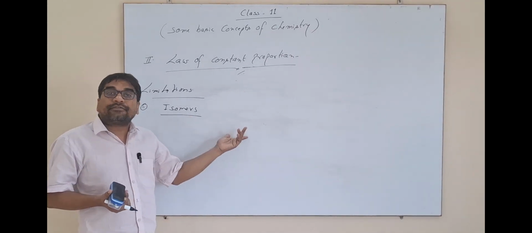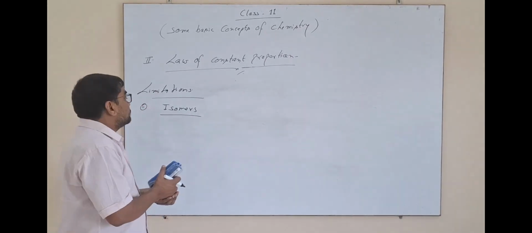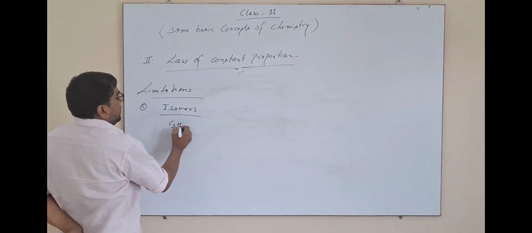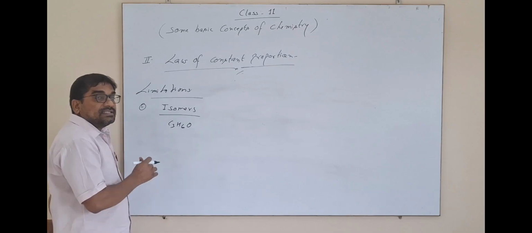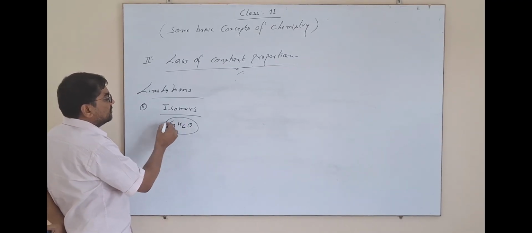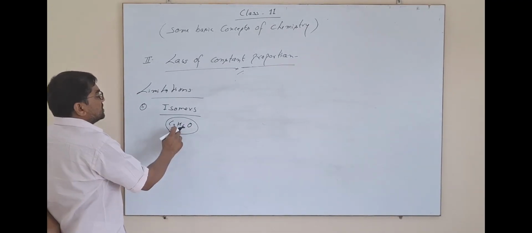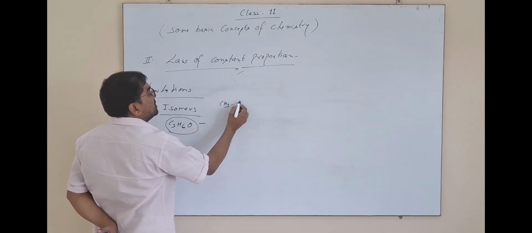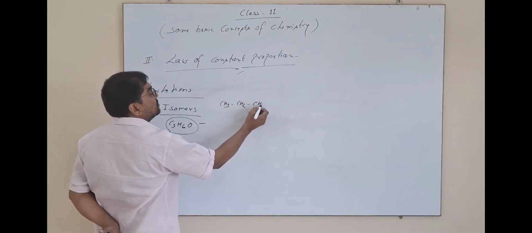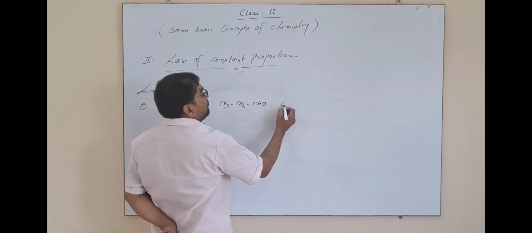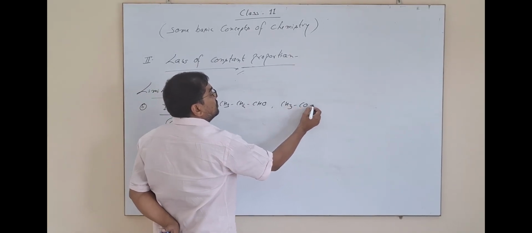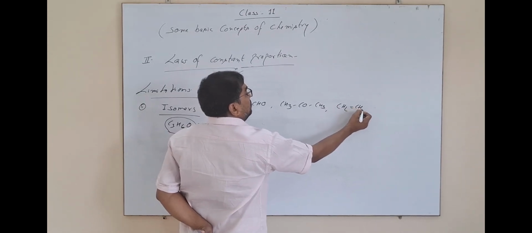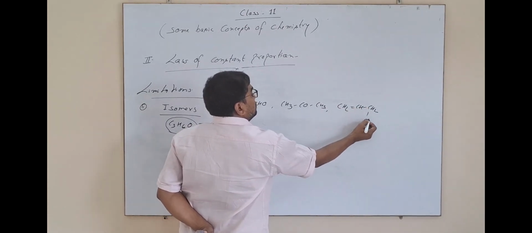They may contain different functional groups also, like C3H6O. This is a molecular formula. This molecular formula gives three compounds. One is CH3CH2CHO. Next is CH3COCH3, and last is CH2=CHCH2OH.